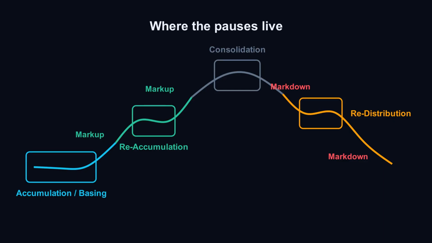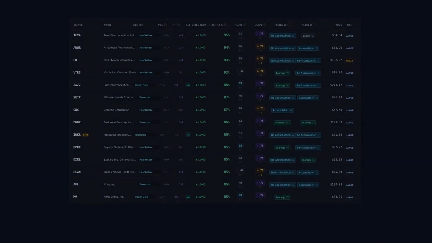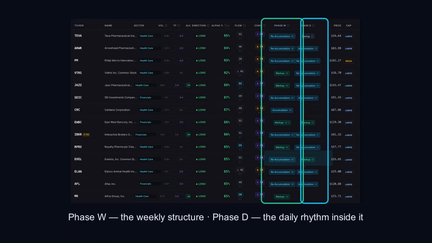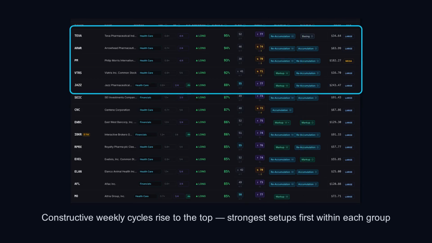Same rhythm, different neighborhoods. In ArcWeb, every stock carries 2 of these reads. Phase W is the weekly cycle, the big structure. Phase D is the daily cycle, the shorter rhythm living inside it. The list is ordered by that structure. Advancing and accumulating weekly cycles float to the top, with the strongest setups first inside each group.